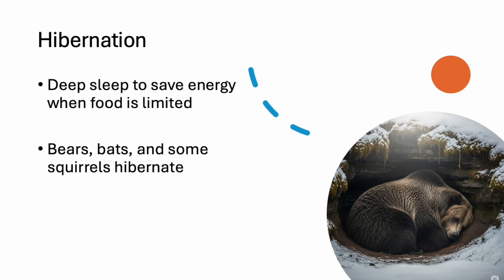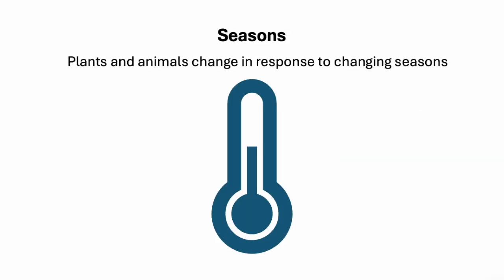Plants and animals change in response to the changing seasons. These changes help them survive throughout the year. Seasons affect plants and animals in many different ways. Understanding how plants and animals respond to seasonal changes helps us to understand how those plants and animals live and survive.